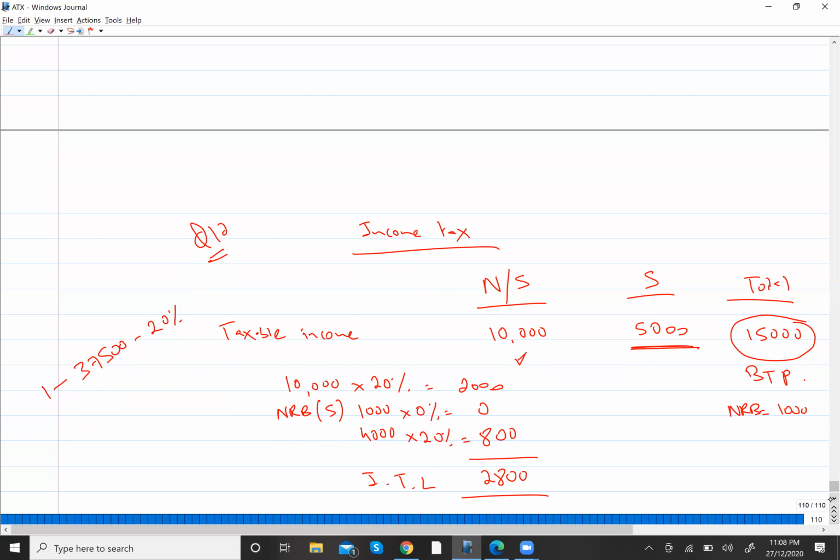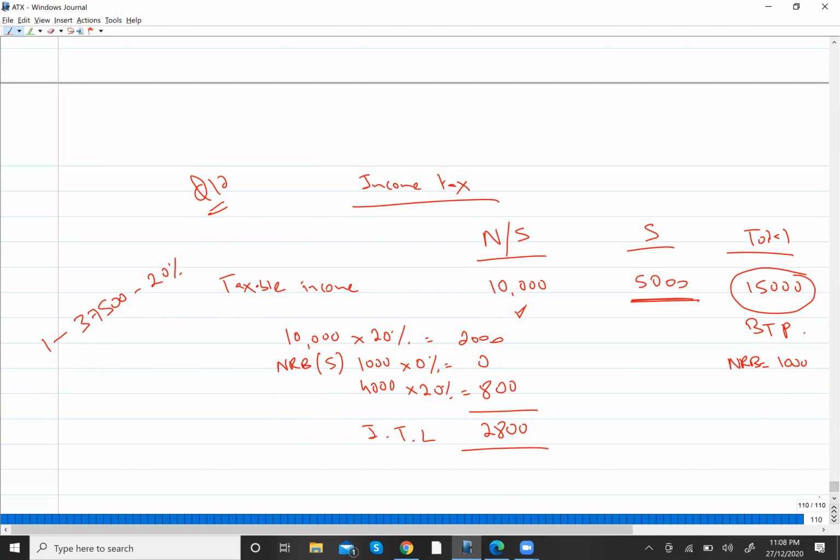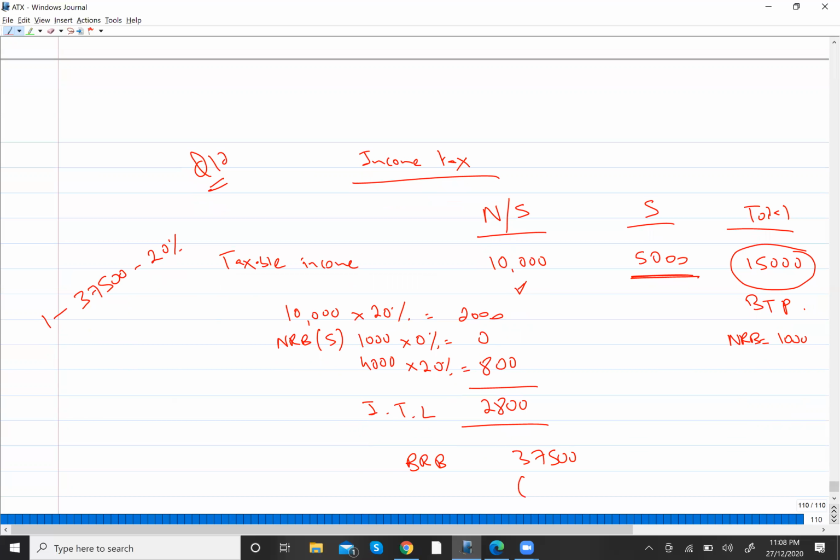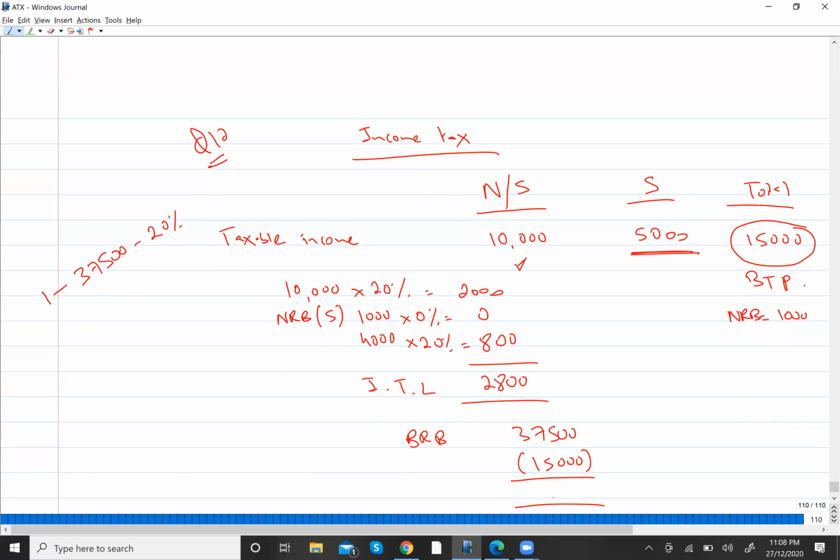So I have applied tax on non-saving and saving. Now I will apply tax on my capital gains. But if I talk about the basic rate band, the limit is 37,500, out of which we have used 15,000, right? 15,000 is already used by non-saving and saving income. So it means the remaining limit of the basic rate band is 22,500. Just remember this while applying the tax on your capital gains.